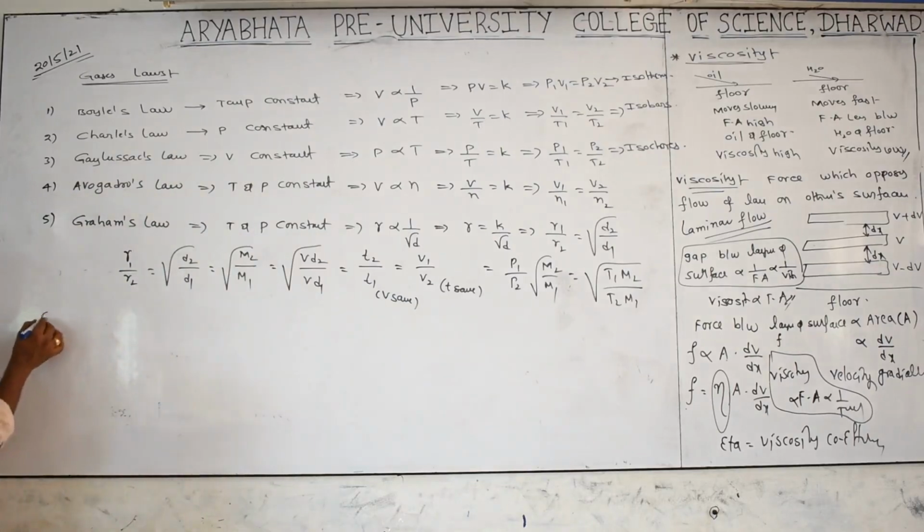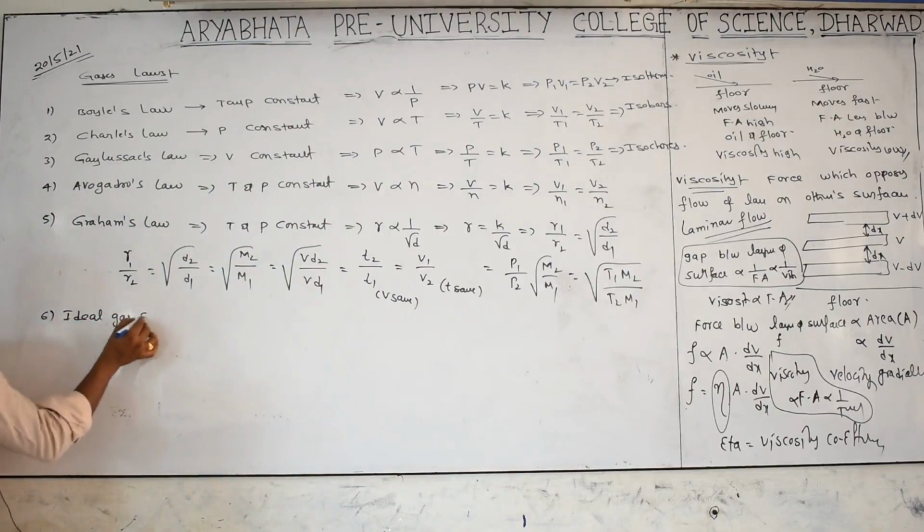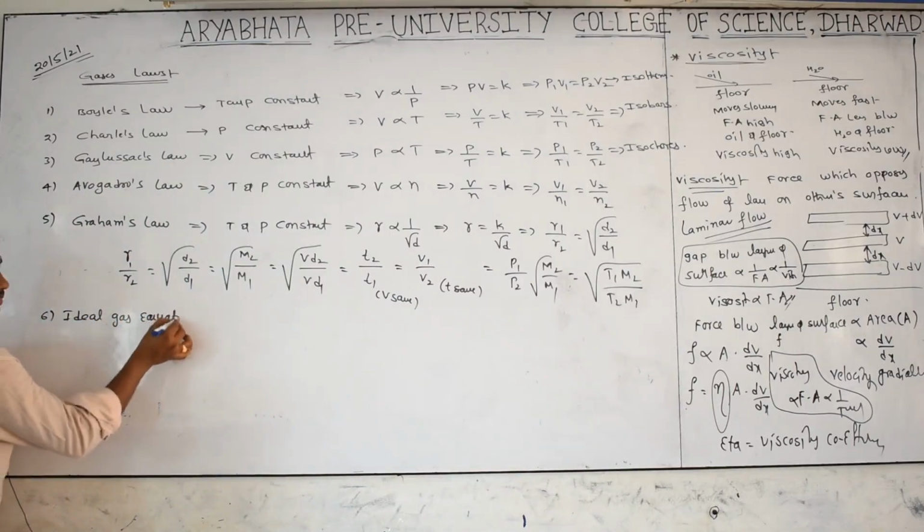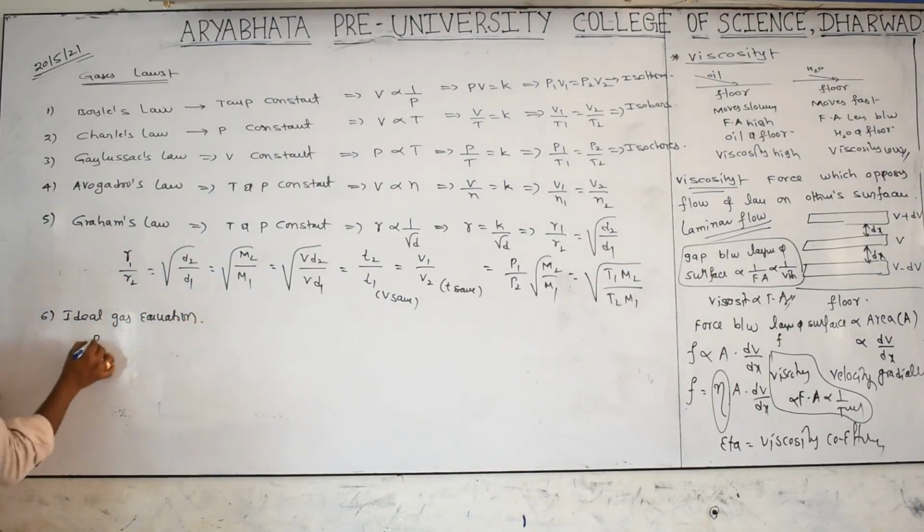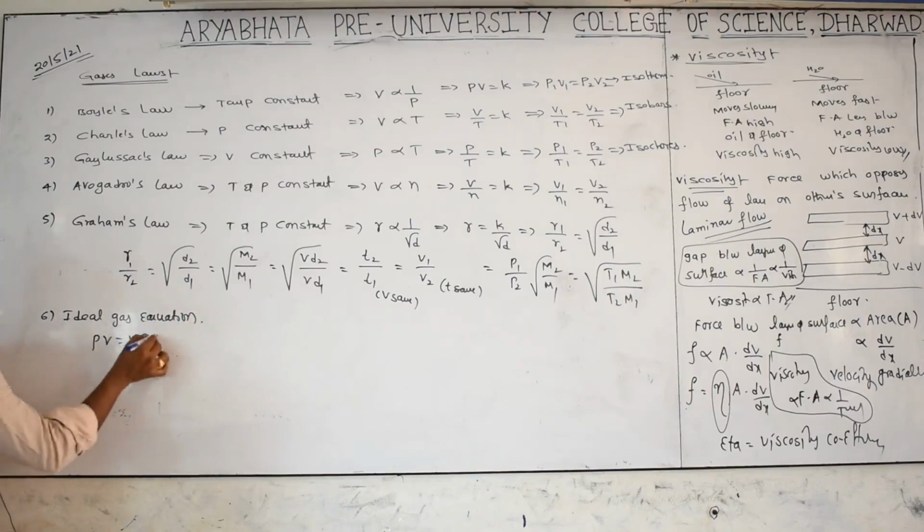Later we are discussing the ideal gas equation. What is the ideal gas equation? PV is equal to nRT. From all the gas laws we have pressure, volume, number of moles, universal gas constant and temperature. Gas constant values are different for different units of pressure and volume.